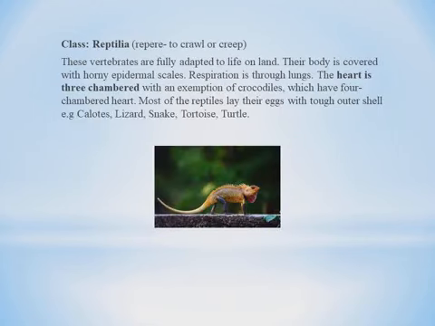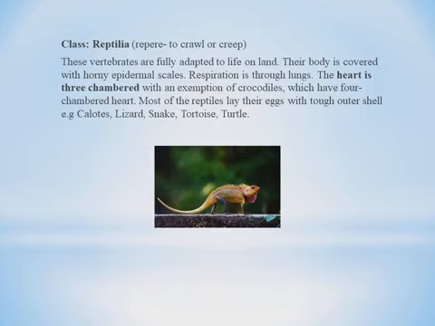The next class is Reptilia. Repair means to travel or to creep. So crawling animals are called reptiles. These vertebrates are fully adapted to life on land. Totally they are living on land, so they are also called terrestrial animals.